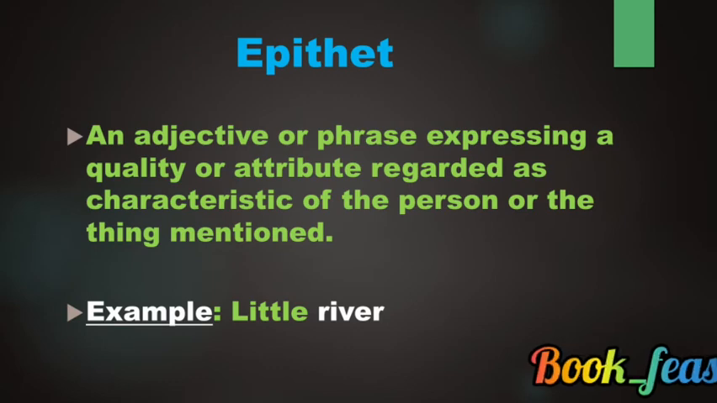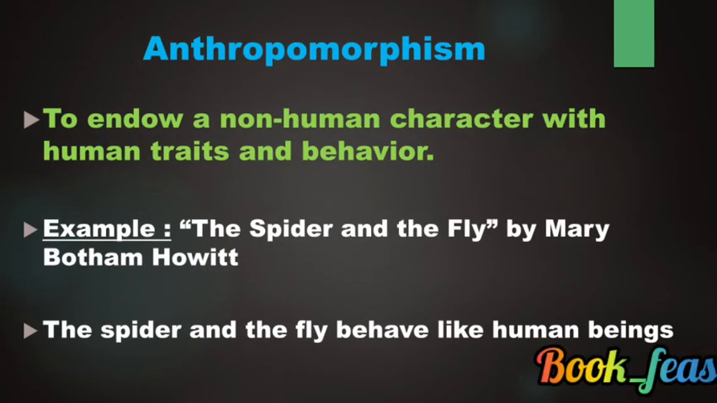An epithet is an adjective or phrase expressing a quality or attribute regarded as characteristic of the person or the thing mentioned. So when you give a characteristic aspect to a person using an adjective or phrase, that is called an epithet. For example, little river. River is a noun. Here the word little describes the quality or maybe the quantity of the noun. So that is epithet.